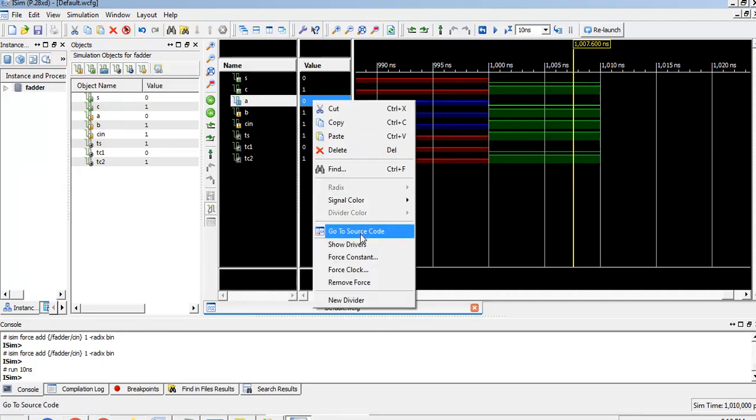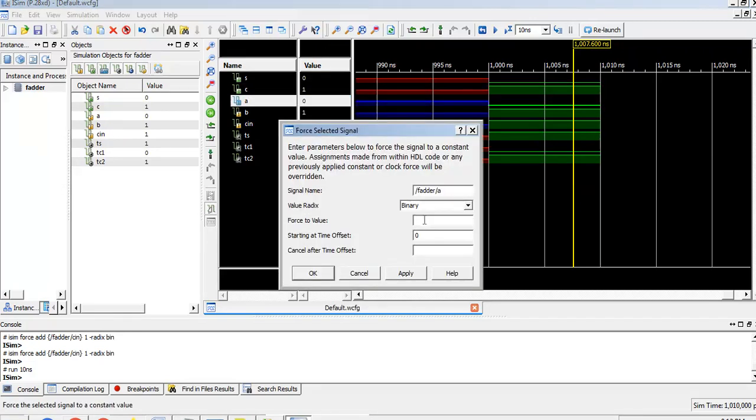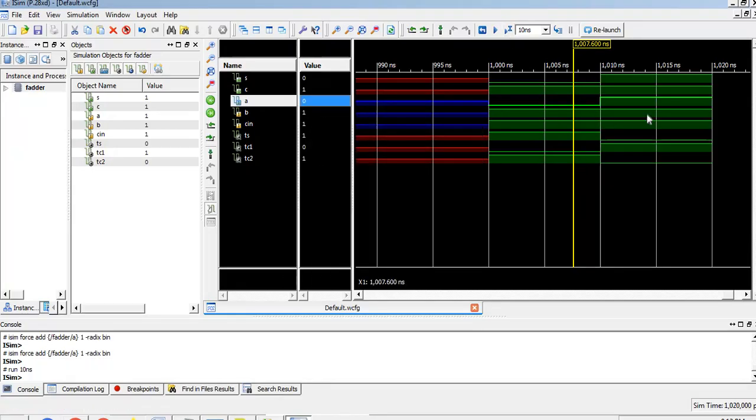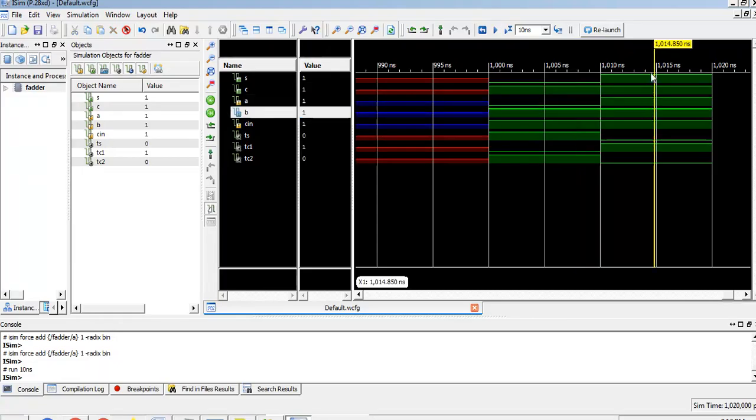Let me apply the input A to be 1, and B and Cin are already 1. All the 3 inputs are now 1. Therefore you can see that sum and carry are 1 and 1. It means that 1 plus 1 is 10, and 10 plus 1 is 11. So this is the simulation.